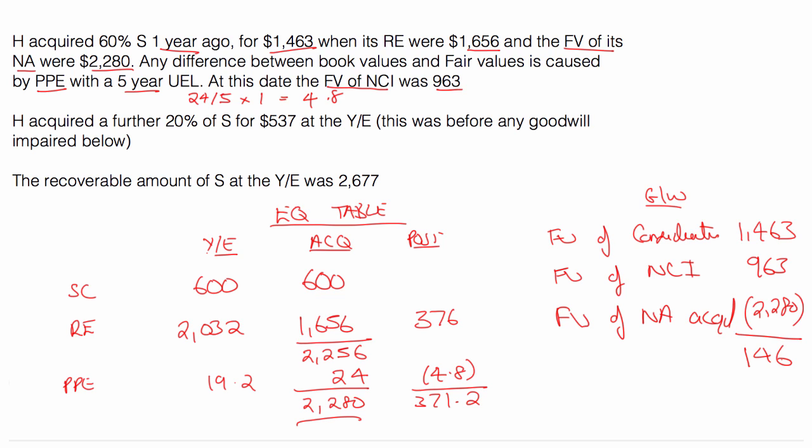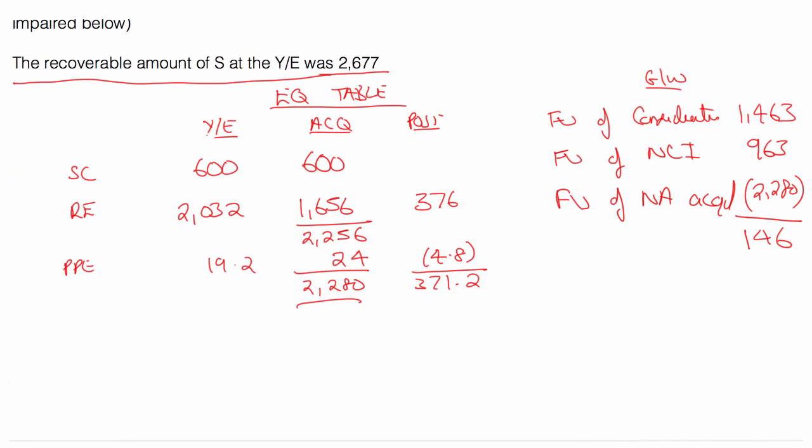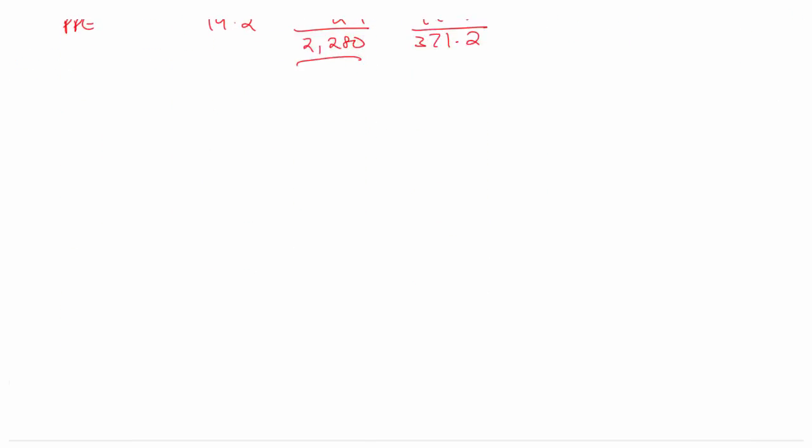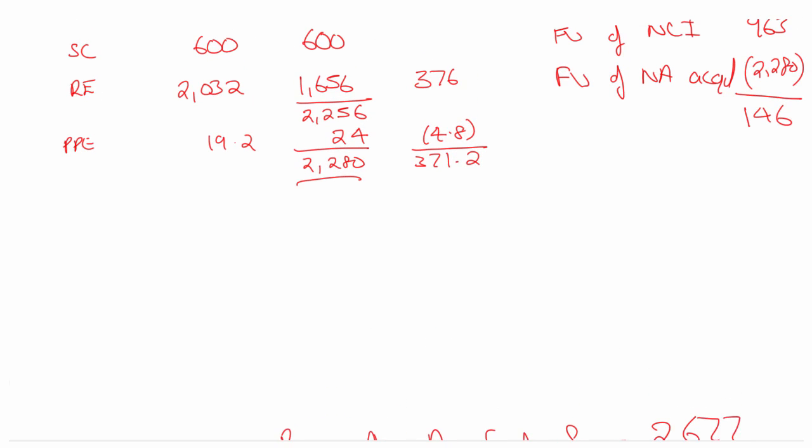Now, made it a bit trickier. Impairment, instead of telling you, I've told you what the recoverable amount was. So let's try and calculate this then. The recoverable amount was 2677. I'll do it now here. The recoverable amount of S as a whole is 2677. Okay, and that would have been at the year end.